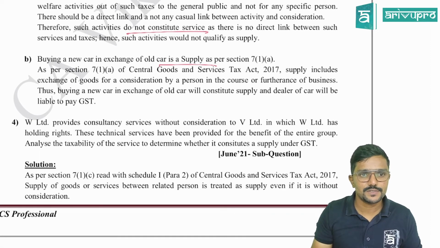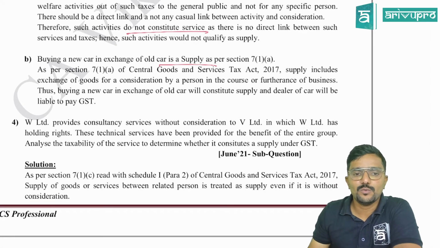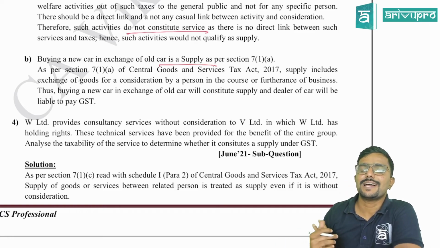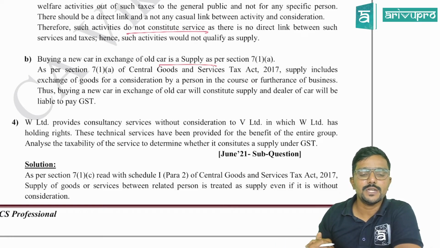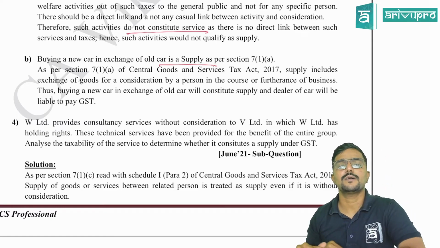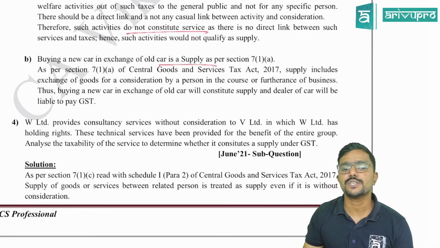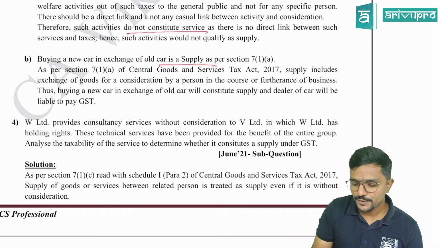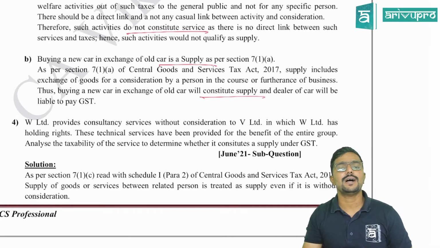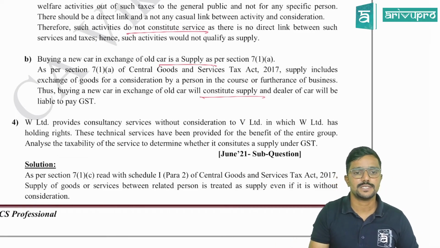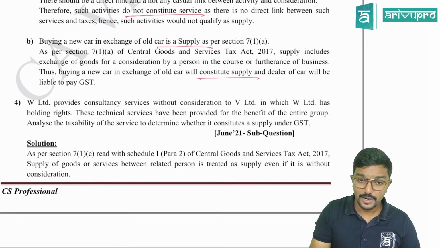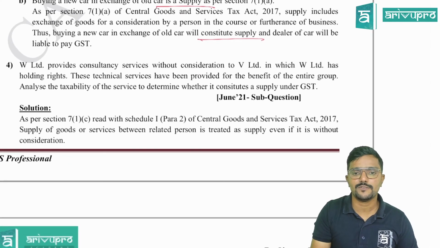As per section 7(1)(a) of Central Goods and Service Tax Act 2017, supply includes exchange of goods for a consideration by a person in the course or furtherance of business. Thus, buying a new car in exchange of old car will constitute supply, and dealer of car will be liable to pay GST. And one condition here, it should be in the course or furtherance of business, guys.